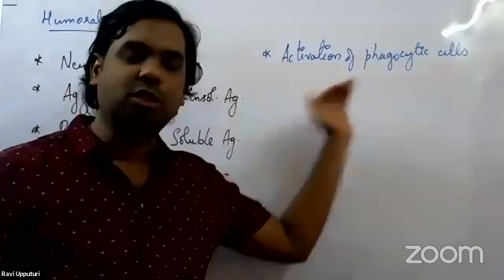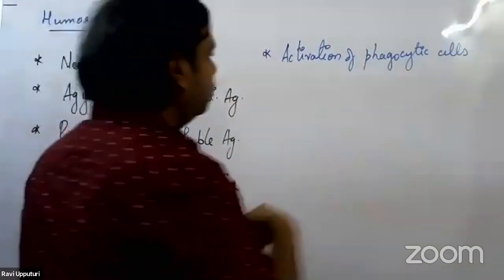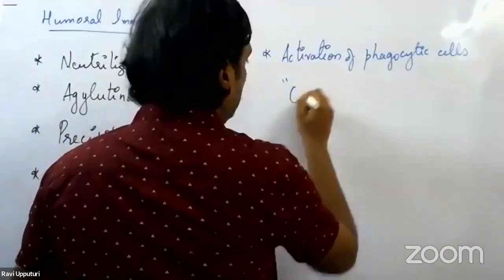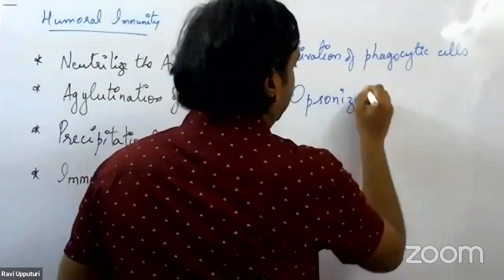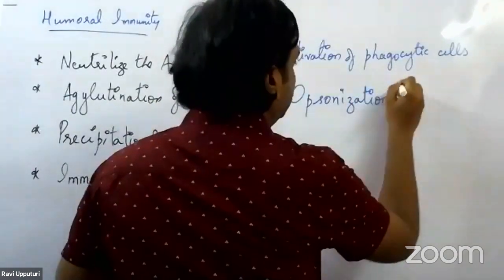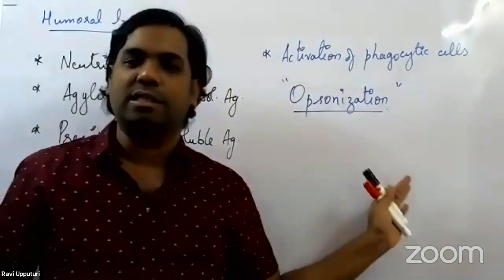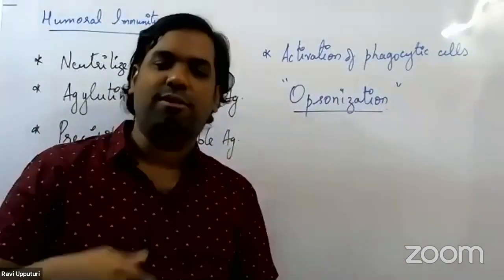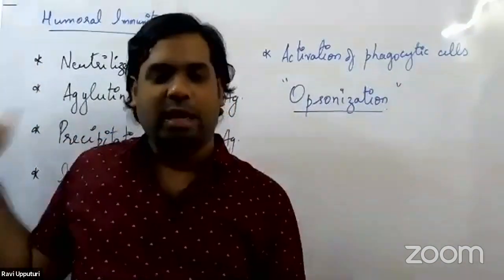This process of activation of phagocytic cells, we also call as opsonization. So what exactly is opsonization? Opsonization is nothing but the process of phagocytosis which is mediated by antibodies.